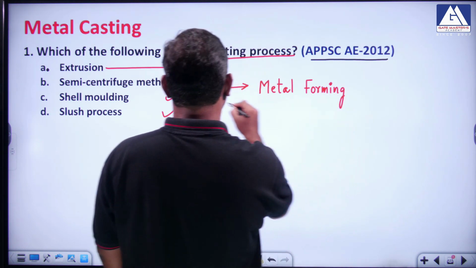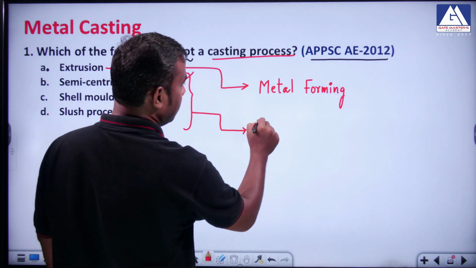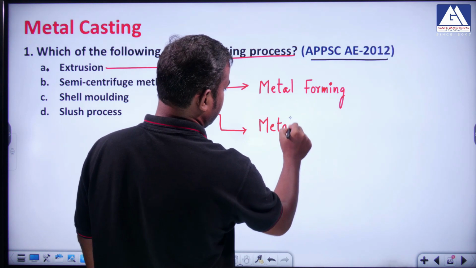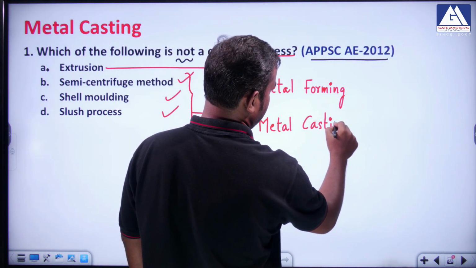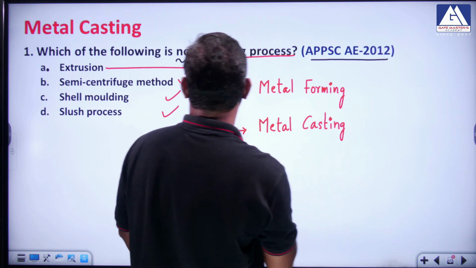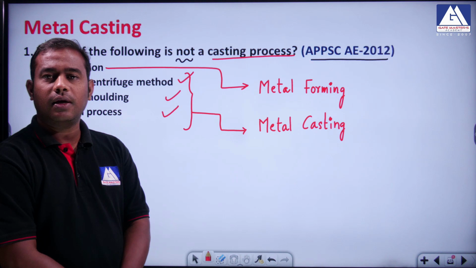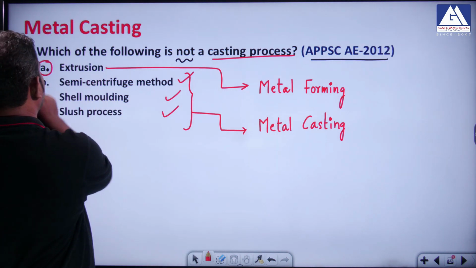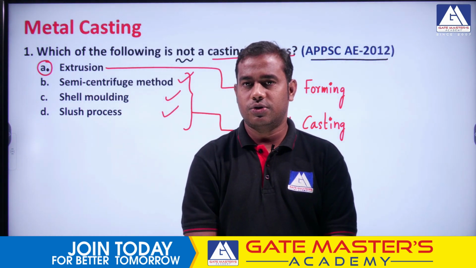The rest of these three come under the category of metal casting techniques. So they are asking which is not a casting process, so it's like an odd one out. So obviously the answer is A. This is the first question.